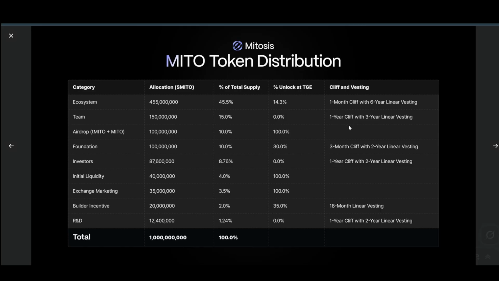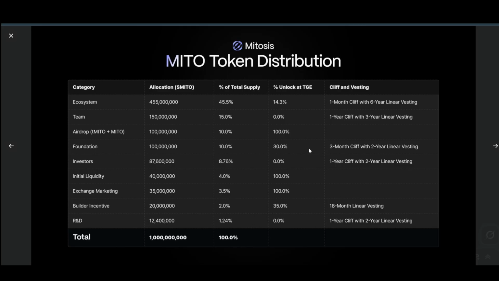And as for the team, they won't get any token for 1 year. That's good. We have the airdrop, of course, they'll get all of their token at launch. We have the foundation with a 3 month cliff, with 30% unlocked at the token generation event, so like 30 million I would say. After that we have investors with a 1 month cliff, so that's good. We have builders incentives with 18-month linear vesting. We have R&D with a 1 year cliff, as you can see here.